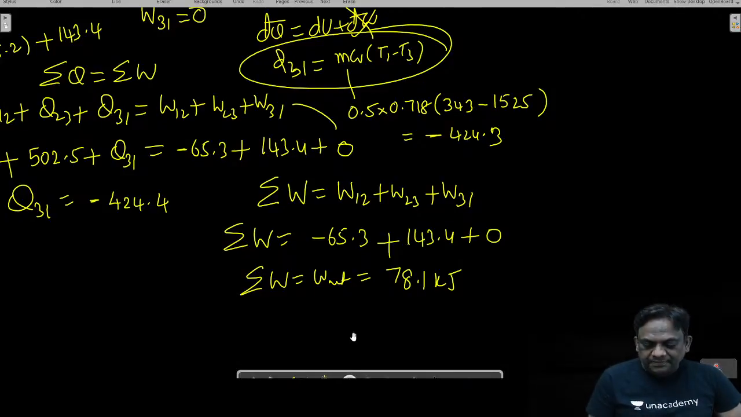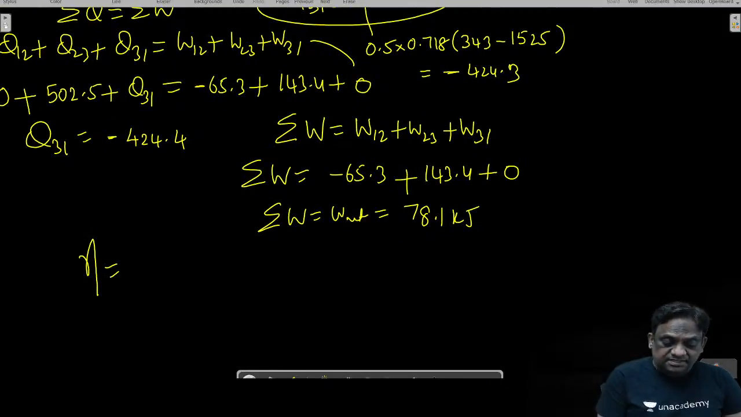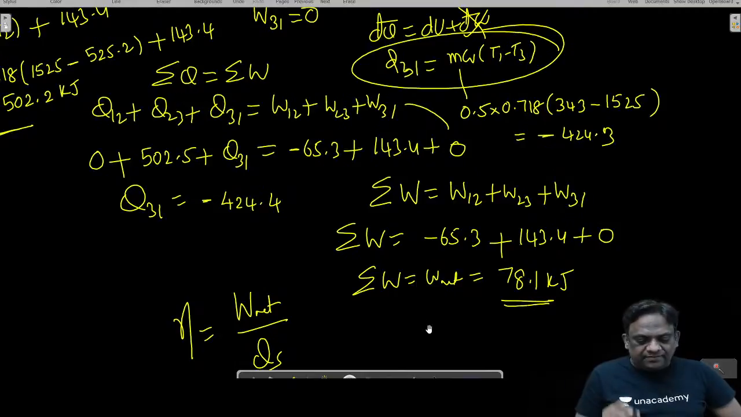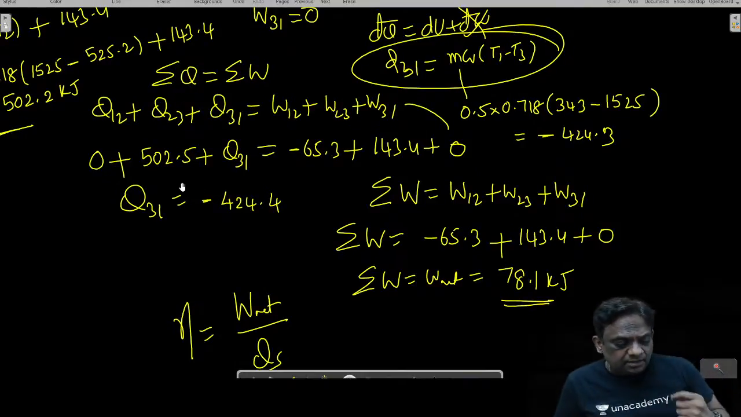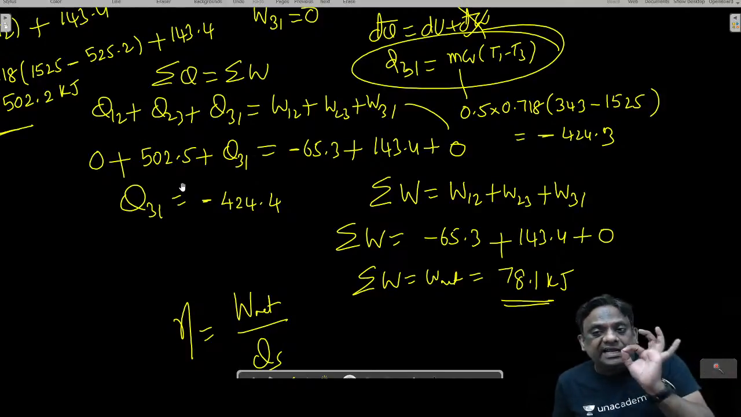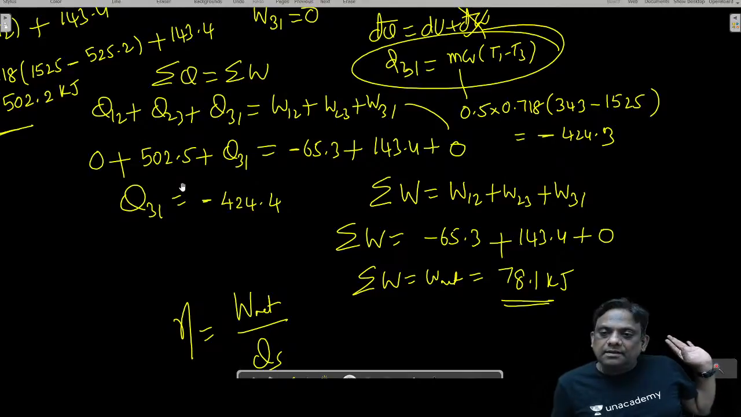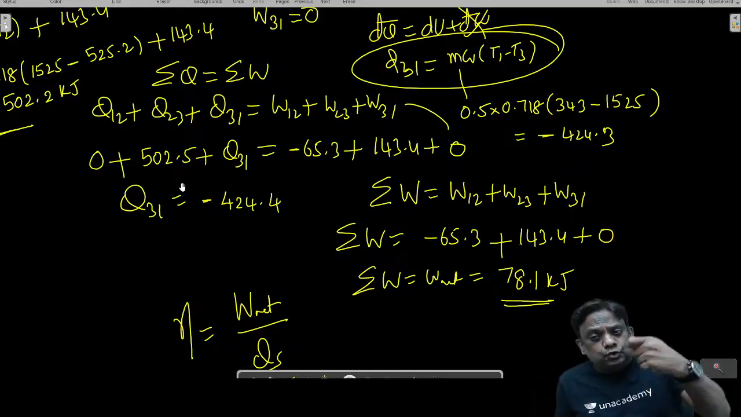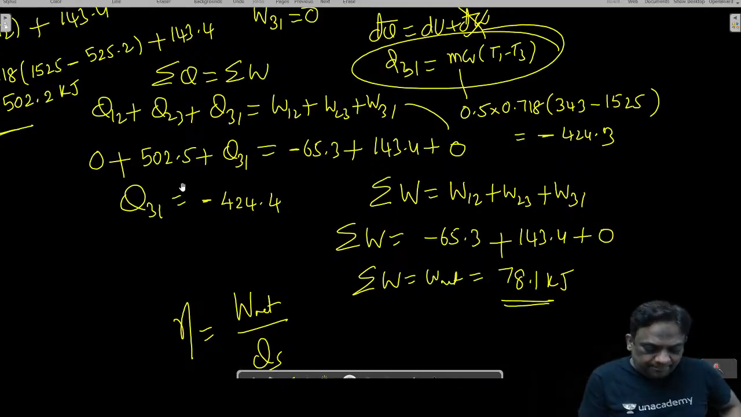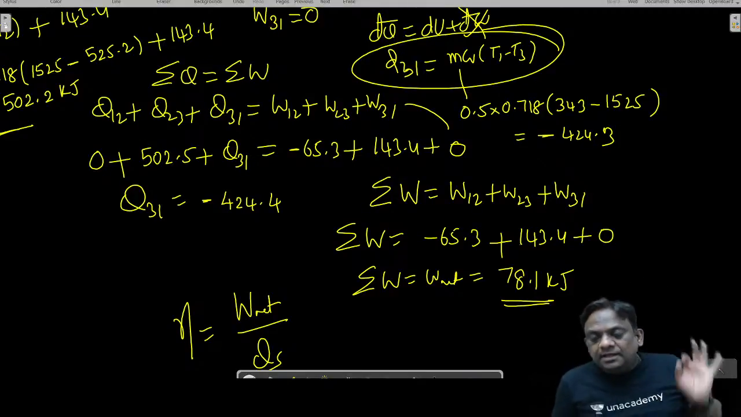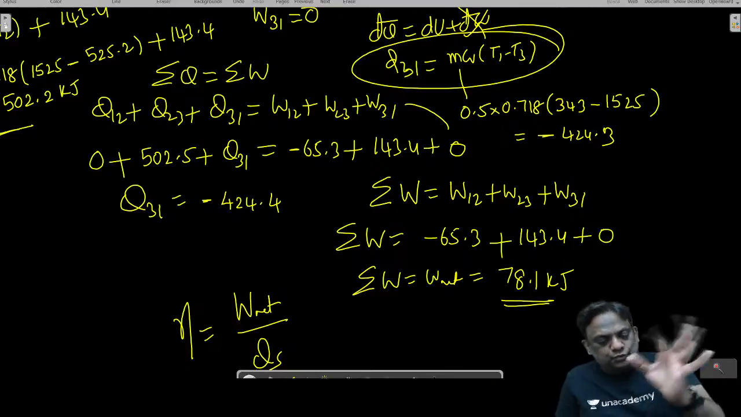Ab efficiency pucha hai. Can you tell me what is the efficiency? Efficiency is equal to net work by heat supply. What is the net work? 78. Heat supply, you tell me. There are three processes. What is the heat transfer in 1 to 2? 0, it is adiabatic. What is the heat transfer in 2 to 3? We have supplied. 2 to 3 is a constant pressure heat supply. We are supplying heat only in one process, that is 2 to 3.